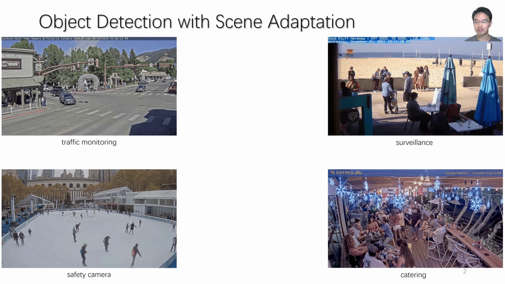However, in many situations, this generic detector can fail because the scenes can be very different from the training data. For example, in a new scene, there can be very small objects. The objects can only be partially visible. There can be difficult lighting conditions and there can be very heavy object occlusion. All these scene-specific issues cause a performance drop. The generic detector needs to adapt to the scenes to reduce this drop without the need of labeling new data.